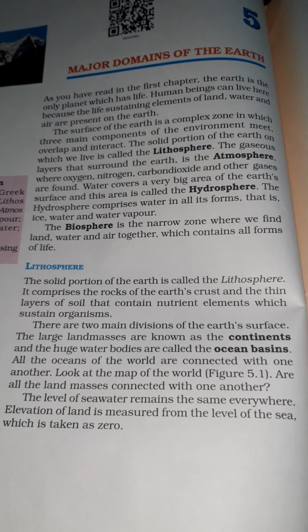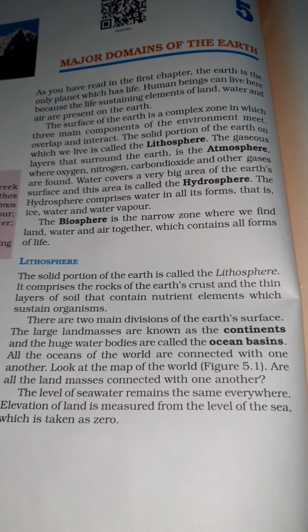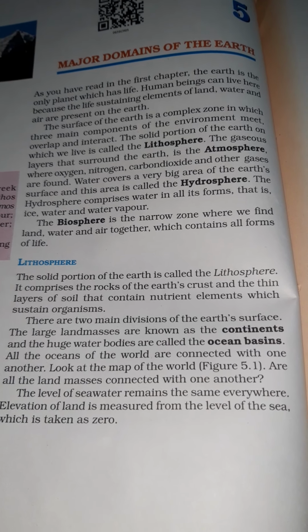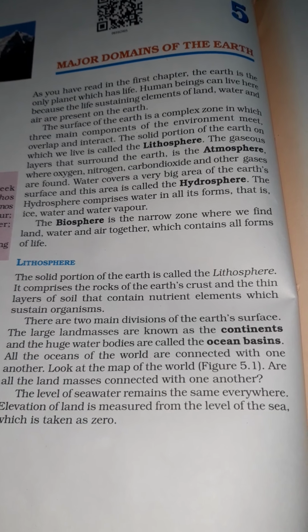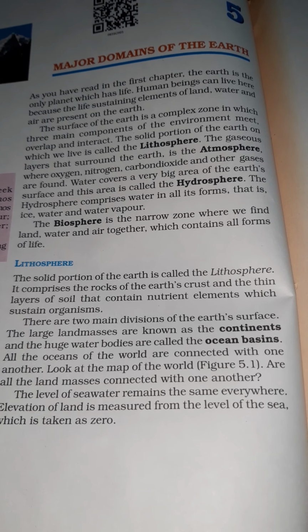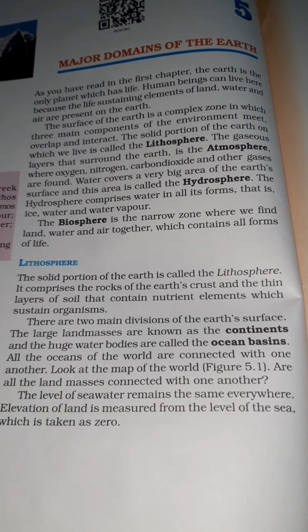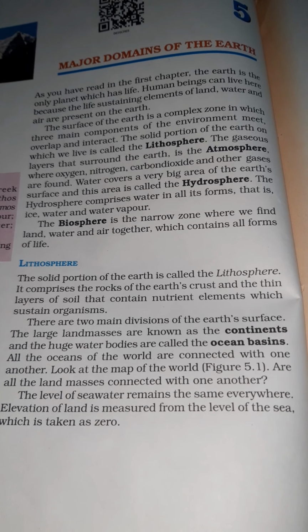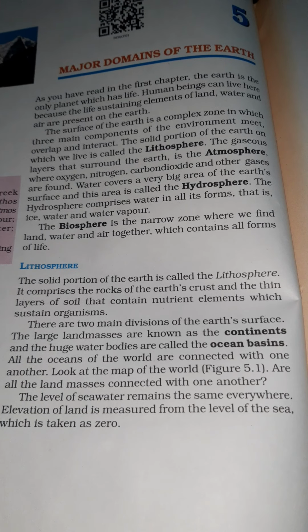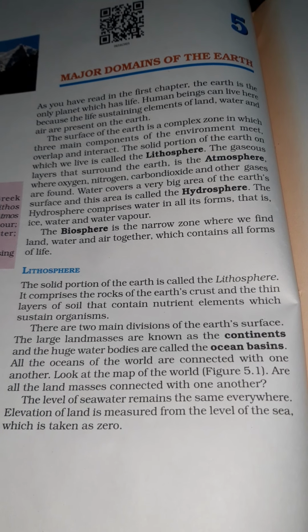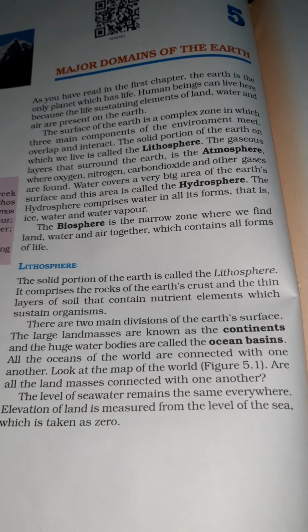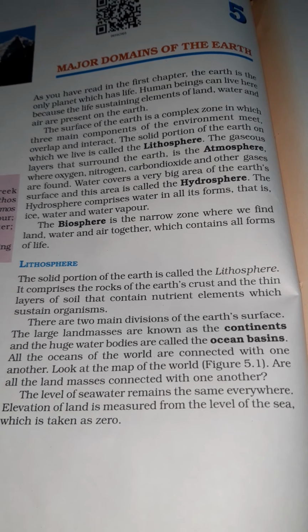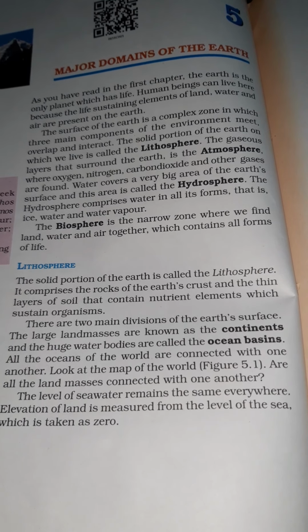Friends, today we are going to see NCERT Class 6 Geography Chapter number 5, Major Domains of the Earth. Friends, we have already seen in chapter number 1 that Earth is the only planet where human life is possible. This is because it has got land, water and air. The surface of the Earth is so complex that it has got three main components.